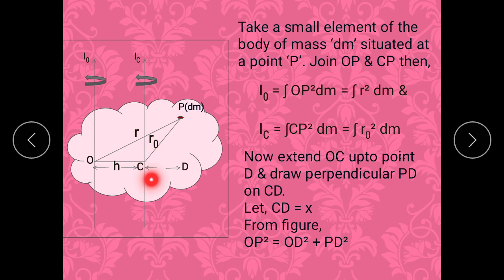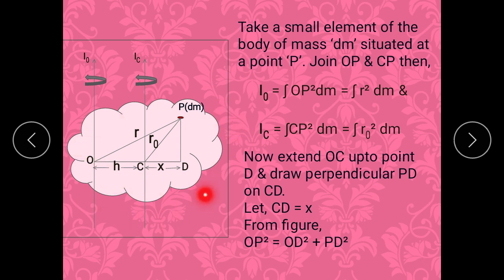Also IC is nothing but what? The perpendicular distance is CP, so it is CP square dm, and the value of CP is nothing but r0, so it is r0 square dm. Now what we have to do? We have to extend this OC up to point D, and now we have to draw a perpendicular PD on this CD. So we will get this CD as X.